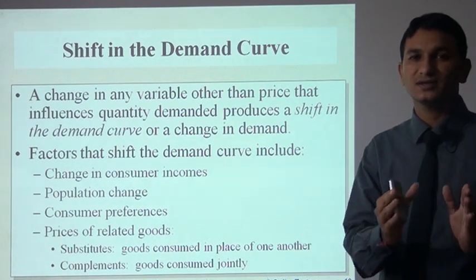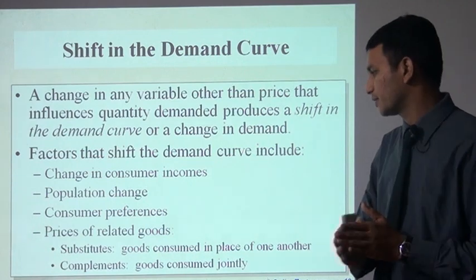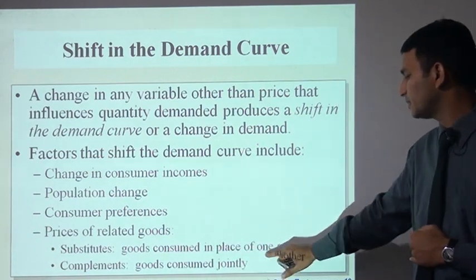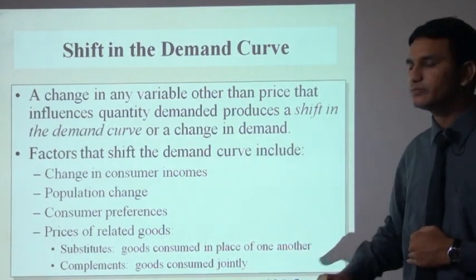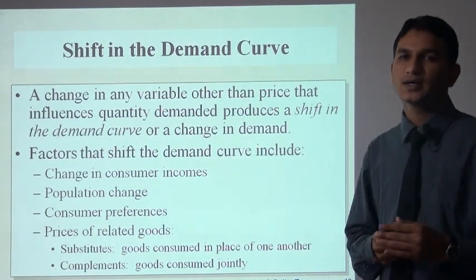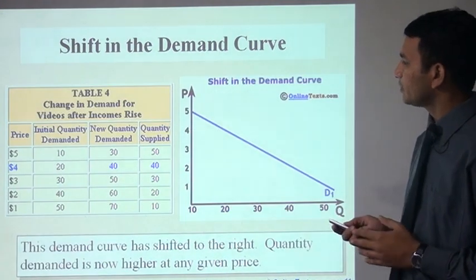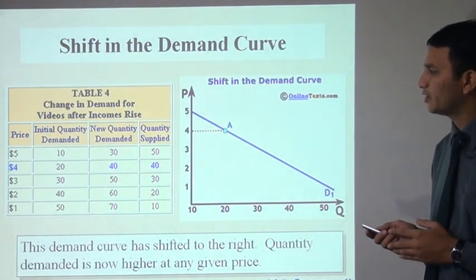So that is the price of a substitute product. Substitute goods are consumed in place of one another. Complements are goods consumed jointly, both consumed together. See, you can see the shift in the demand curve.